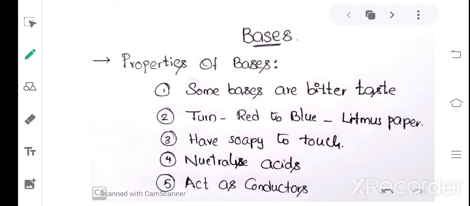Recently we completed acids. Today we are going to discuss the bases. Now first one, properties of bases.